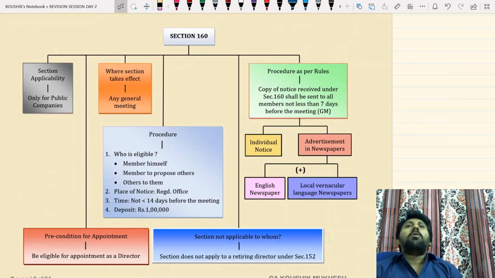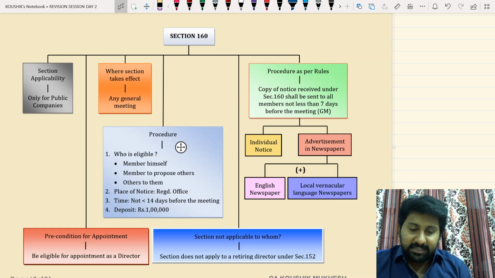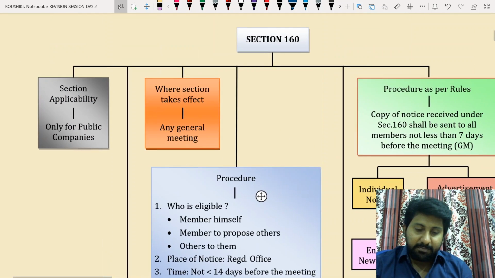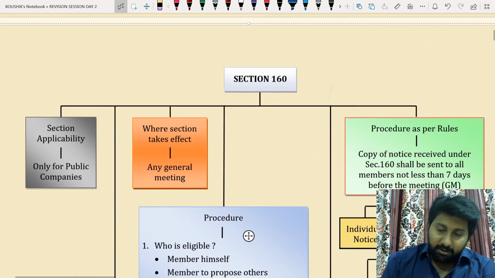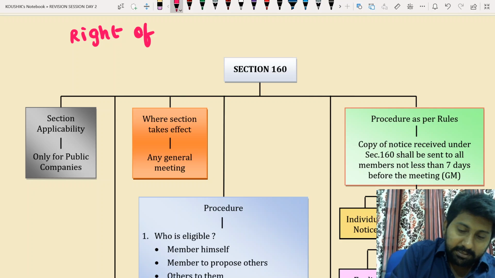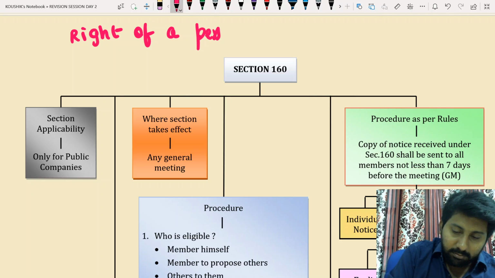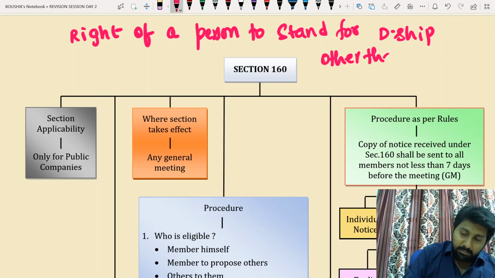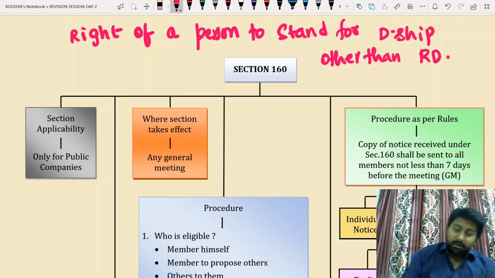Next issue, Section 160. Section 160 talks about a new person applying for a directorship. So the section will be called the right of a person to stand for directorship other than retiring director.